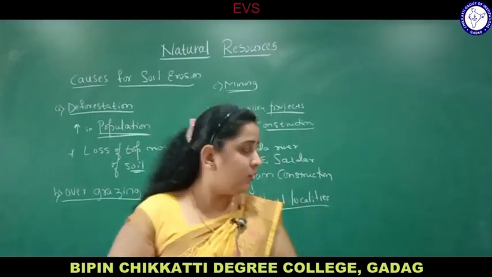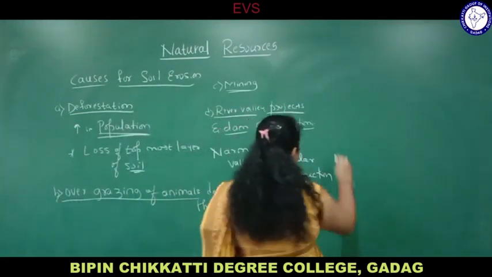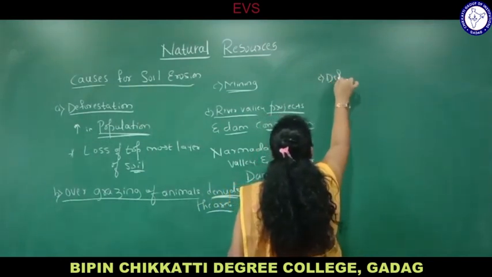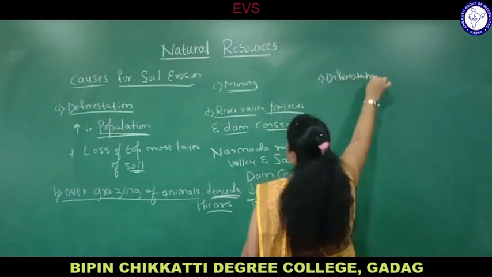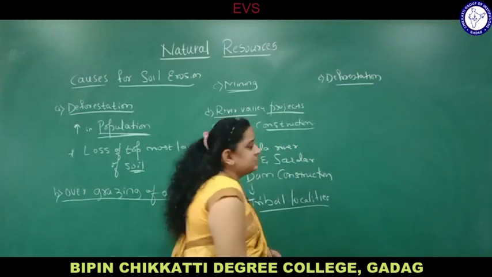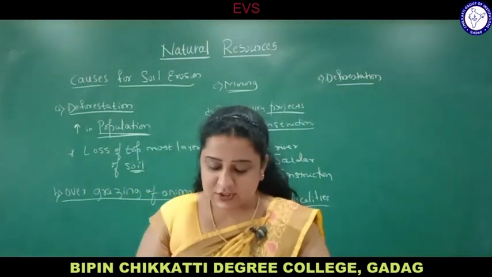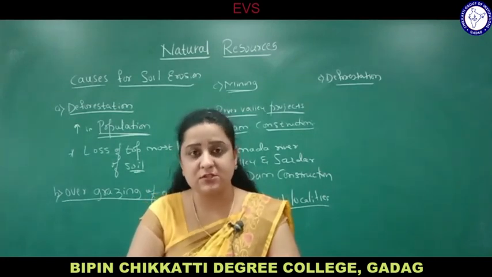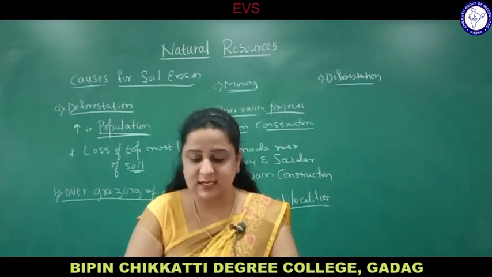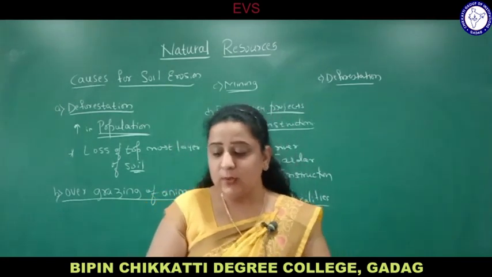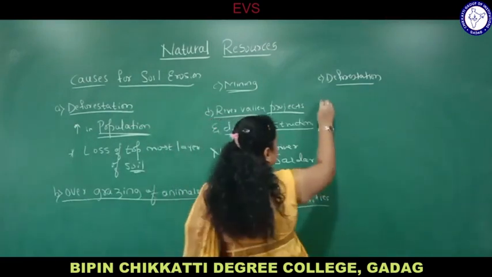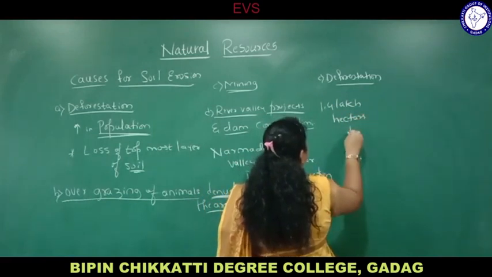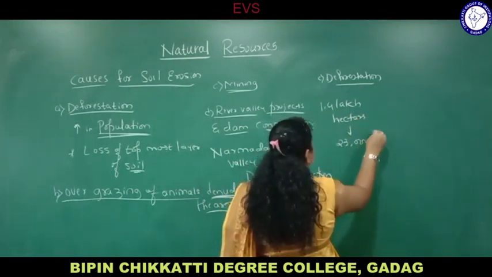Next one, deforestation. Next we'll go for deforestation. You have already seen deforestation. Destruction of natural forest by humans. We already discussed what happens there. Destruction of natural forest by humans. And India's forest has reduced from 1.4 lakh hectares to only 23,000 hectares remaining. See, it was earlier 1.4 lakh hectares and now it has reduced to only 23,000 hectares.